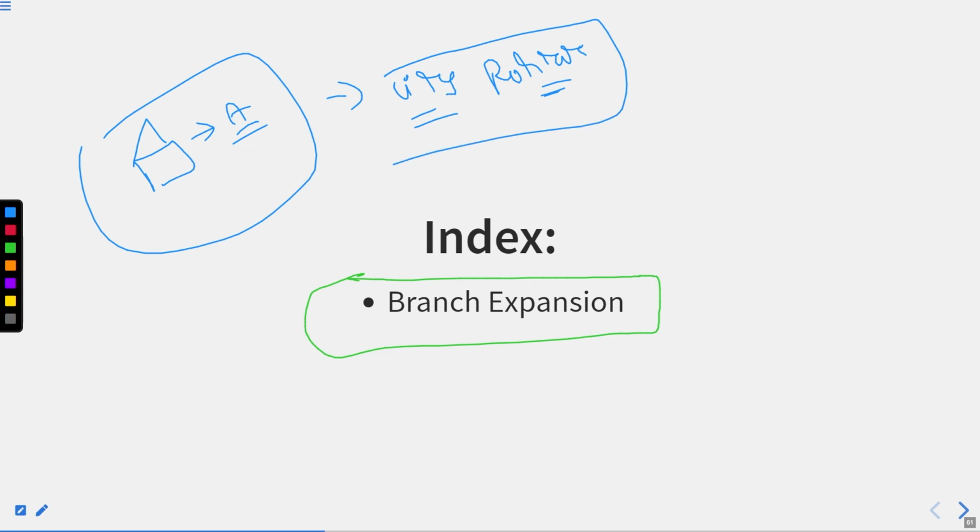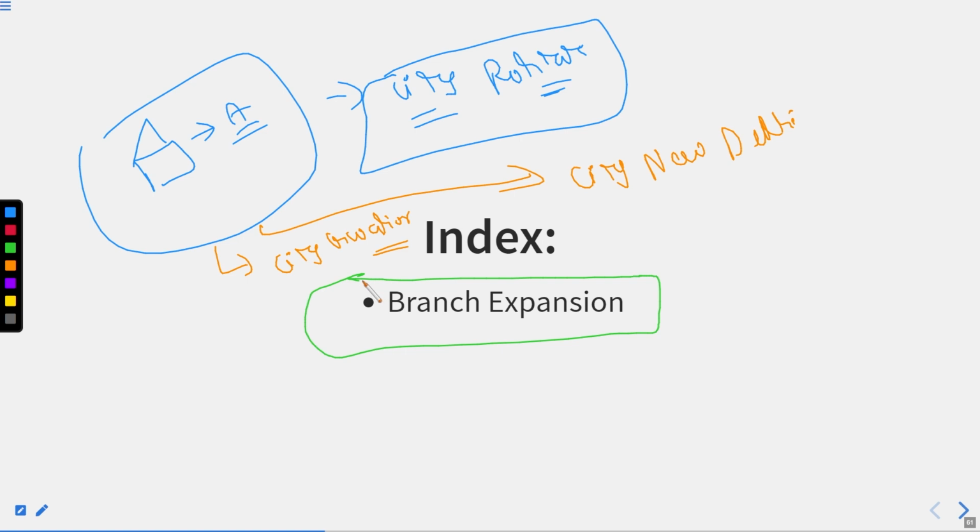But now bank A wants to expand itself and be in the city New Delhi. Delhi is basically a union territory. Or in Gwalior, or any other part of the country. So they have to expand their branches, and that comes under branch expansion.